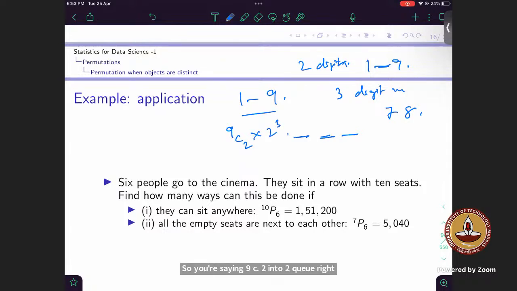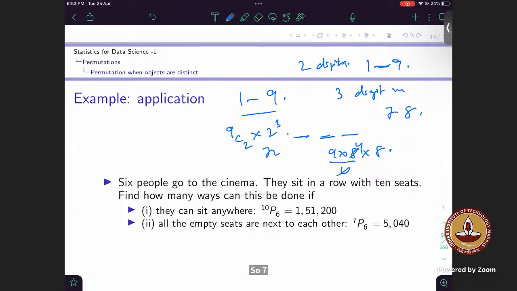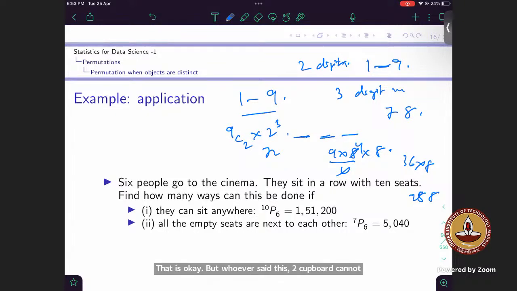So what would be the answer? 9 into 8 is 72, divided by 2 is 36, into 8. So it would come out to be 288. That is okay. But whoever said this 2 cube part, can you tell me the logic behind it? Why are you taking 2 cube? For each position, sir, we have 2 options, right? This is how you are interpreting it.